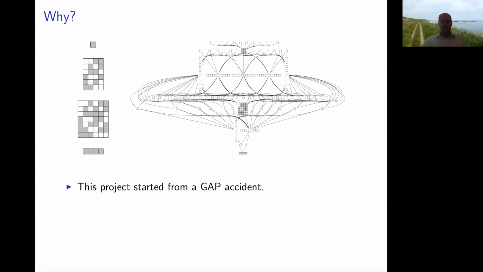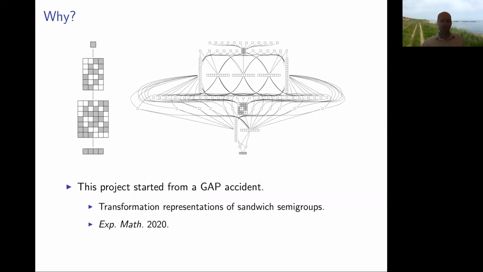All right, so this project itself started a couple of years ago when I was doing a simple calculation in GAP, pushed the enter key, and I was expecting to see the picture on the left and ended up seeing the picture on the right. This led to a little paper, 5 pages in experimental maths, which you can look up. It's just a pretty short read.